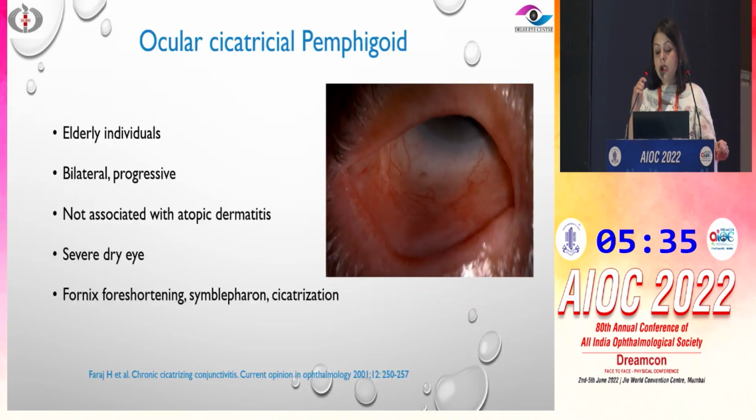And the last differential would be ocular cicatricial pemphigoid, which is seen more commonly in elderly individuals, and it's a bilaterally progressive disease. They have severe dry eye, they have cicatrization and symblepharon, corneal foreshortening. So it could be an important differential for atopic keratoconjunctivitis, because if you have a severe AKC, these findings might be present in AKC as well. So this is something that you need to keep in mind, and these patients would require systemic immunomodulatory therapy.